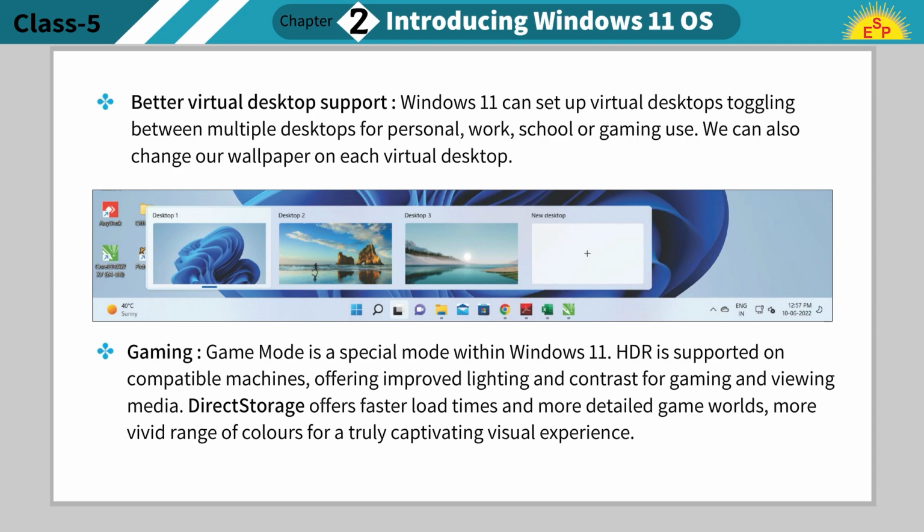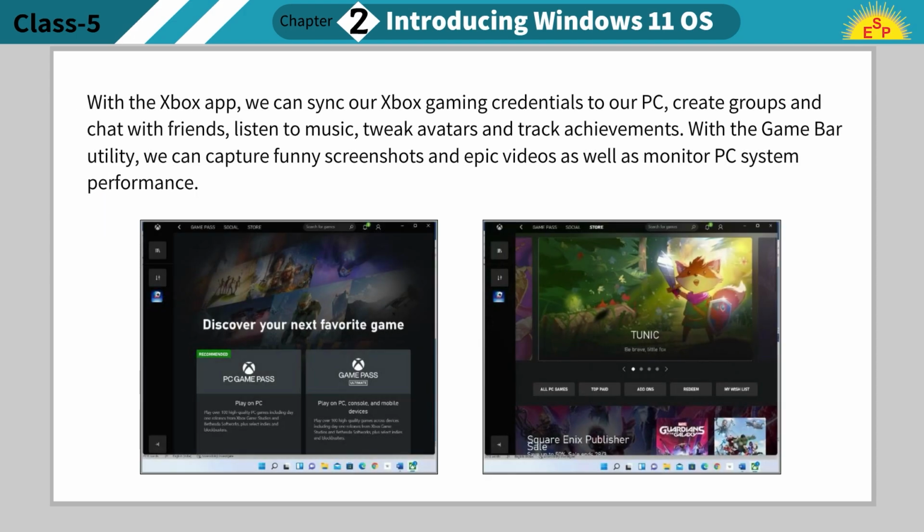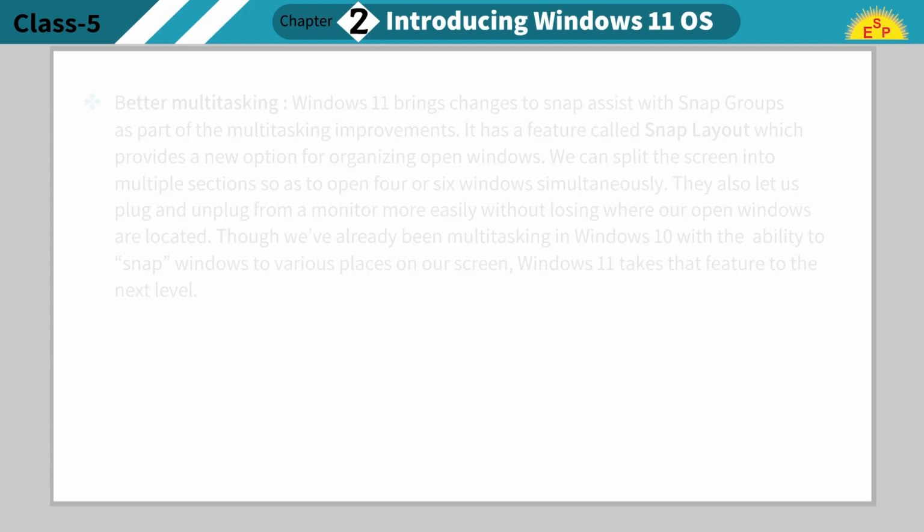With the Xbox app, we can sync our Xbox gaming credentials to our PC, create groups and chat with friends, listen to music, tweak avatars, and track achievements. With the Game Bar utility, we can capture funny screenshots and epic videos as well as monitor PC system performance.